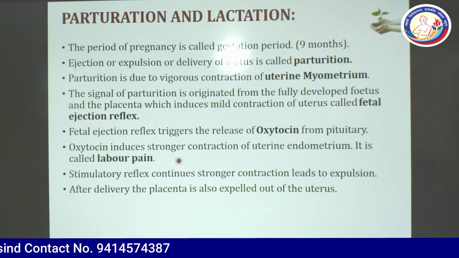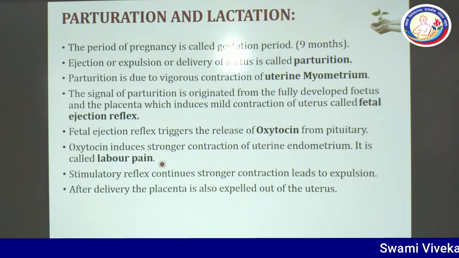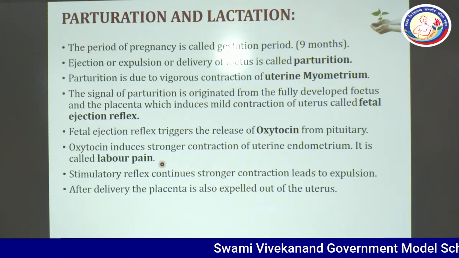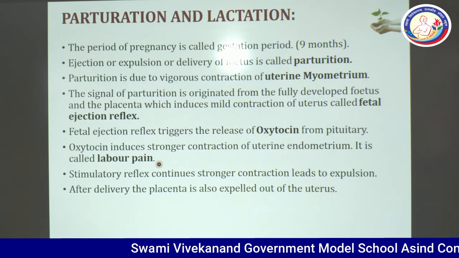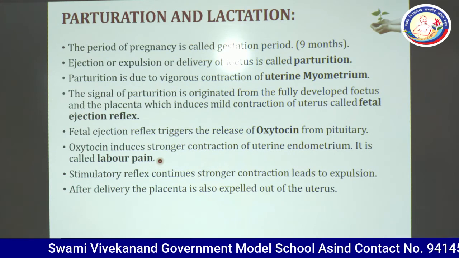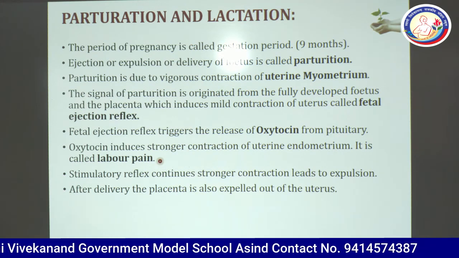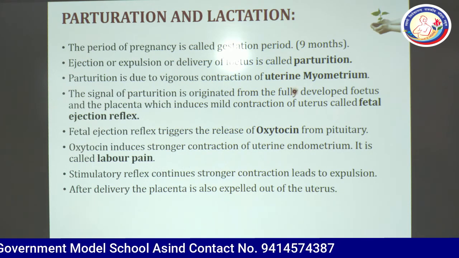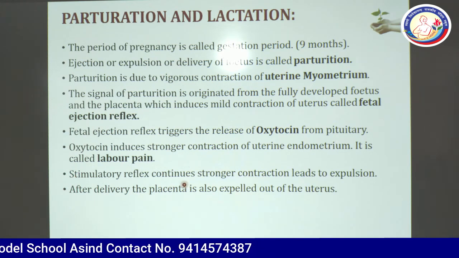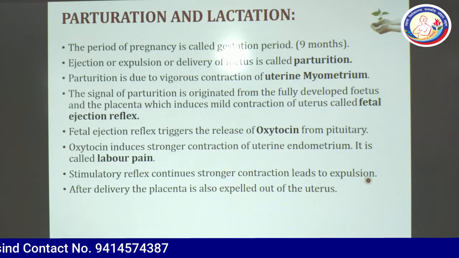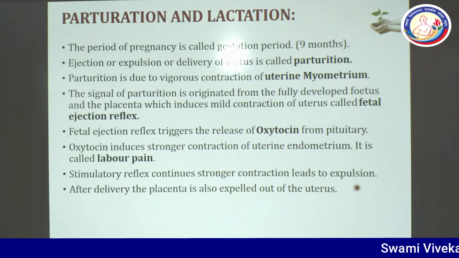Oxytocin induces stronger contraction of the uterine myometrium. It is also called labor pain. So due to this contraction, the female will feel a strong pain in her body and it is called labor pain. In our language, we talk about this as prasav pida. Prasav pida, that is the labor pain. Stimulatory reflexes continue, and stronger contraction leads to expulsion. These contractions will become stronger and stronger, and it will lead to expulsion.